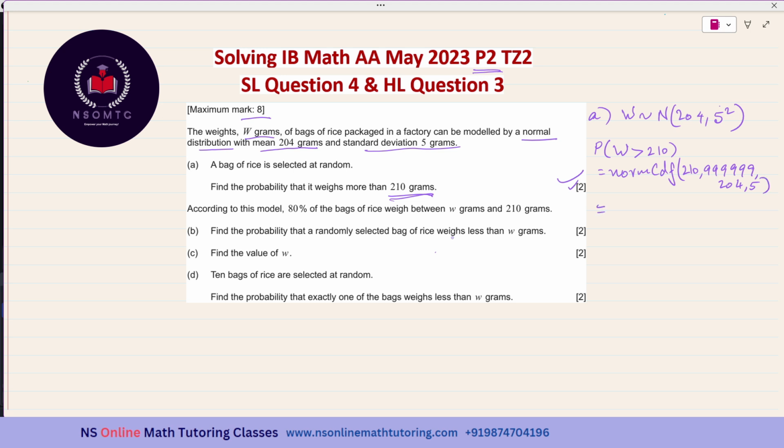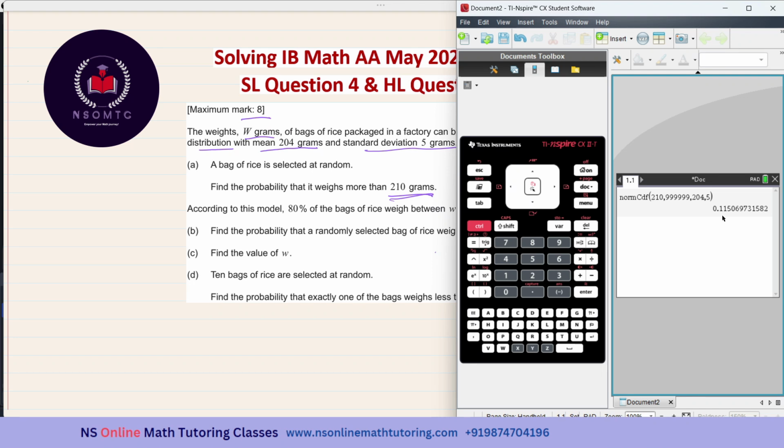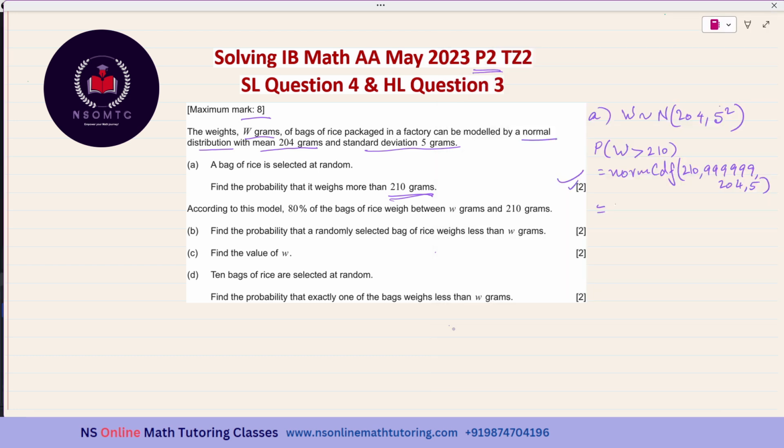And we have got the answer as 0.1150697. But we have to give the answer up to 3 significant figures, so it is 0.115, which is our answer for subpart A.